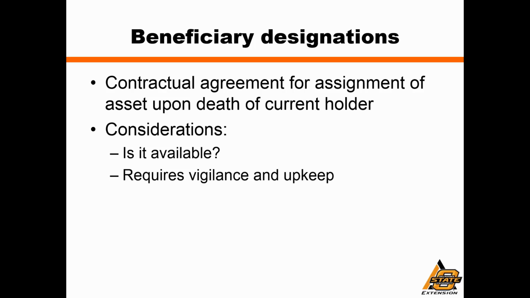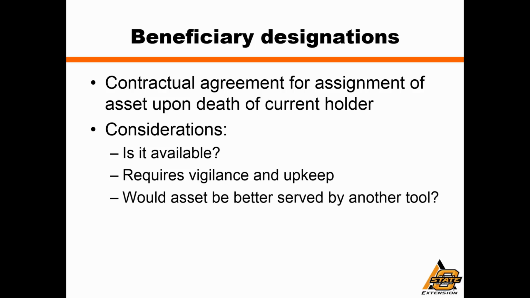So we need to make sure that we constantly review those and make sure that they're as current as we need them to be. We also need to ask ourselves, with respect to the investment asset that we're dealing with, is a beneficiary designation the way that we want to use or transfer that asset? Or is there another tool that we prefer to use, maybe a trust or a will to designate that asset? And that there's not a right or wrong answer. What we're just saying is that we need to make sure that we carefully coordinate our beneficiary designations with our other estate planning tools as well.